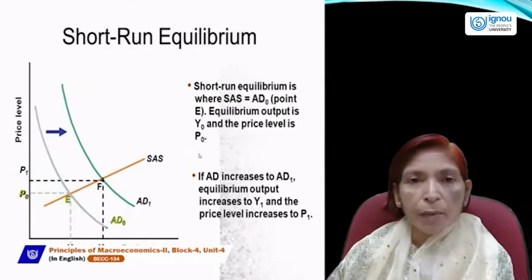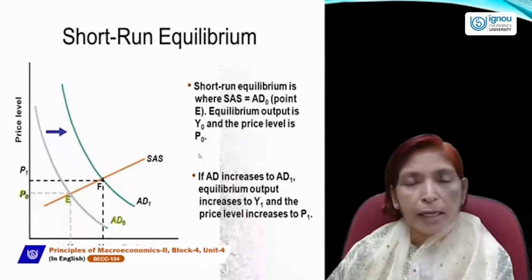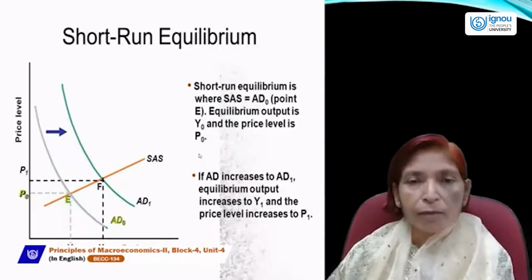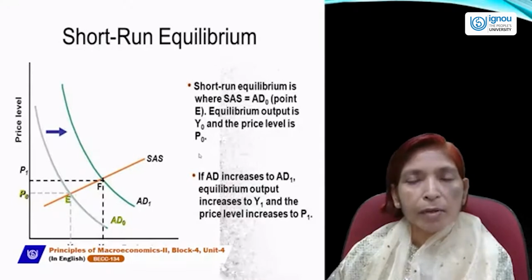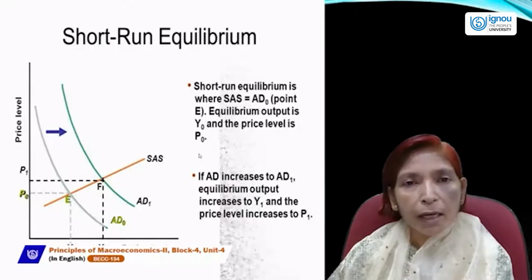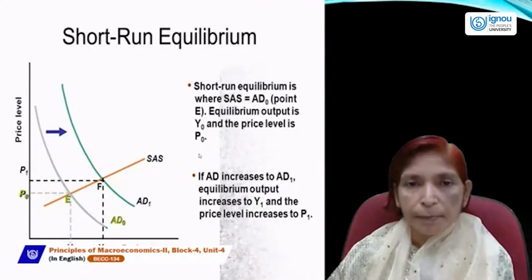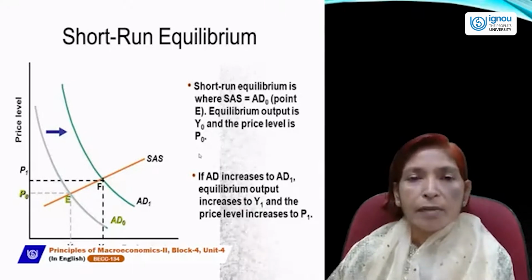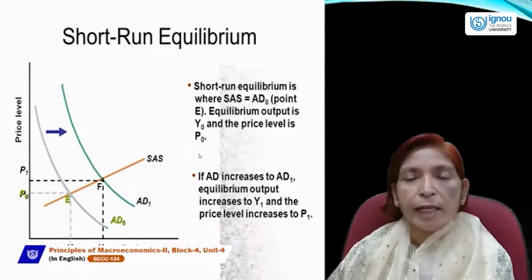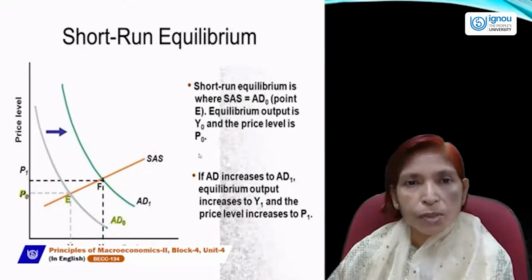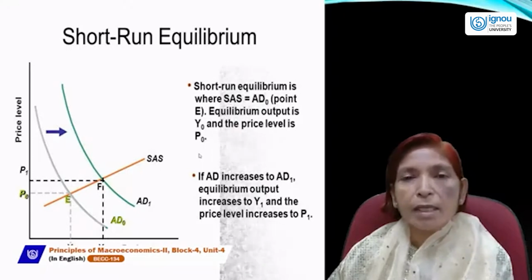And if aggregate demand falls, then price and level of income will also fall. So short run equilibrium or macroeconomic equilibrium can be determined with the help of aggregate demand and aggregate supply curves. And the aggregate demand curve is always a downward sloping curve, and the aggregate supply curve is always an upward sloping curve, which shows a direct and positive relationship between price and quantity supplied.